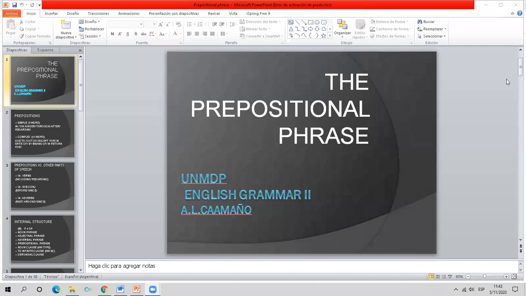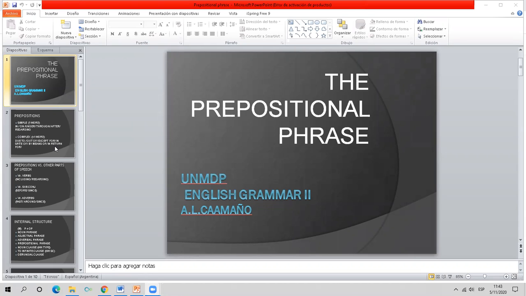Hello, Grammar 2 students. This week we are going to talk about the prepositional phrase. Of course, this is a structure you're familiar with, but there are several points that we should discuss.